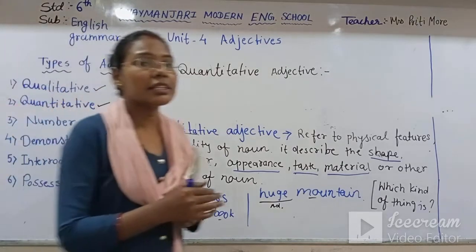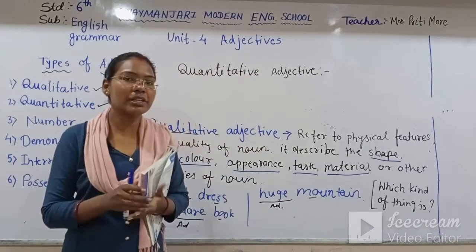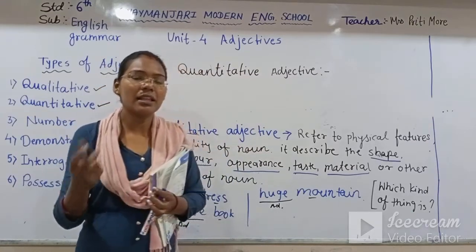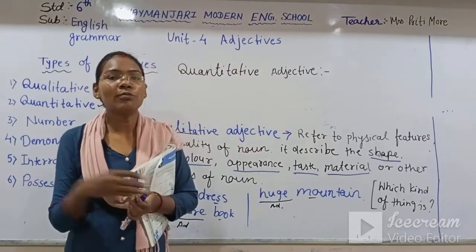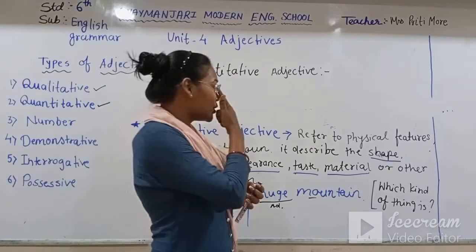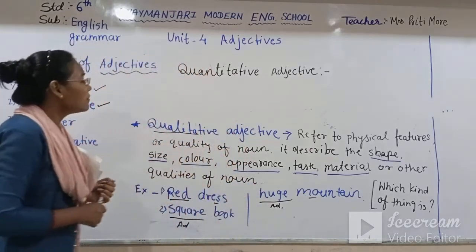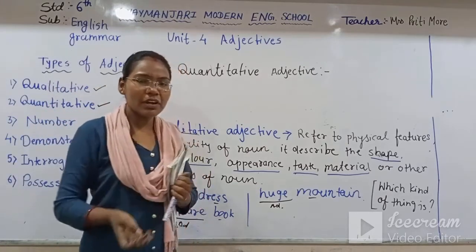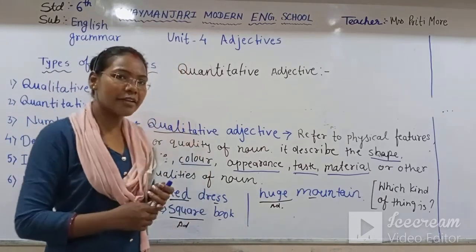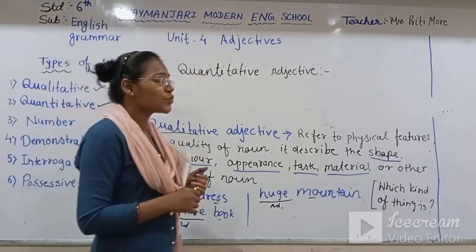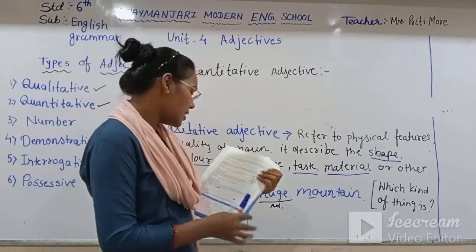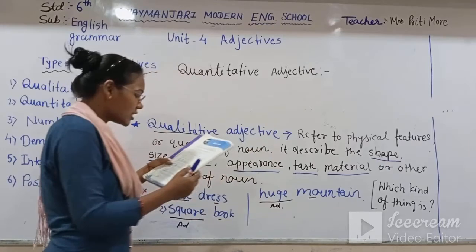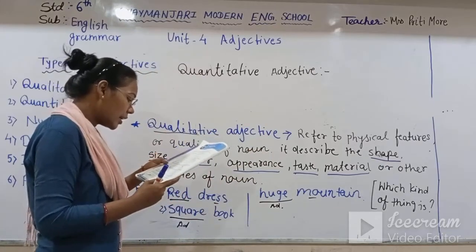Quantity means the things which are available. It can be less, little, enough, more. So it is the quantity in which the thing is available. Enough rice, little rice left to eat now. These words are there, we can see. Now see what the quantitative adjective is.